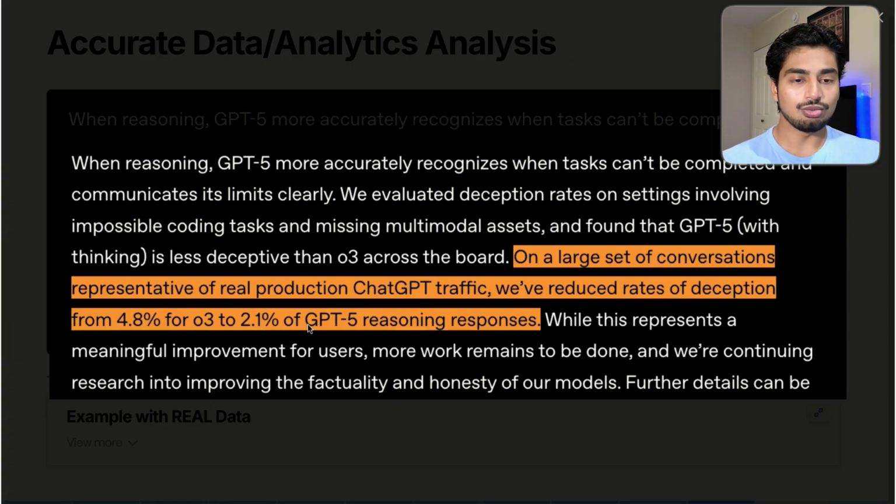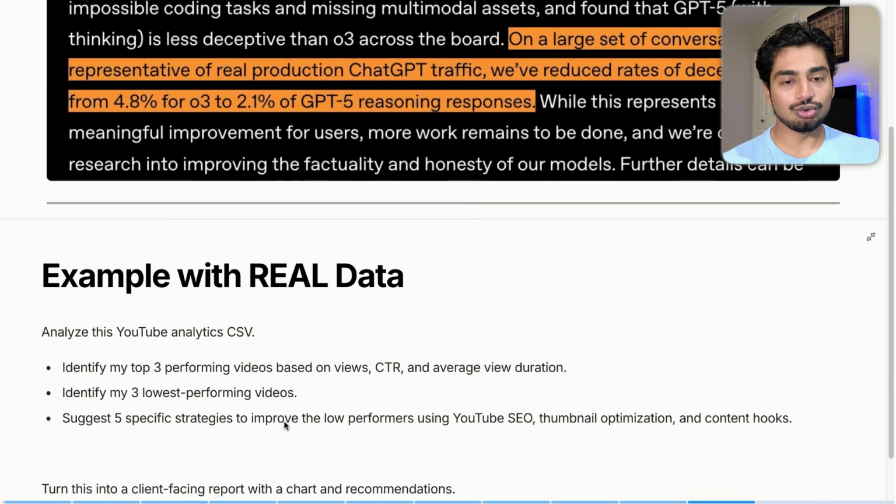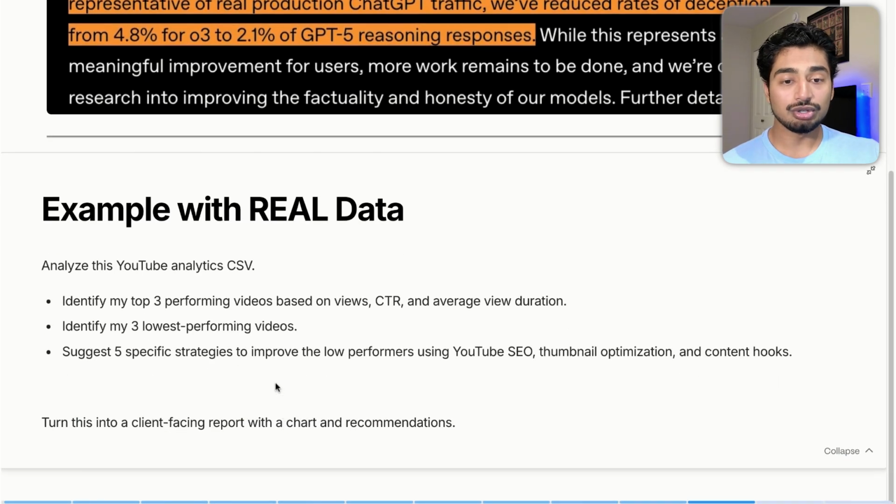So we'll see what it's able to do in terms of deception. I'm going to give it actual real data. I'm going to give it my YouTube analytics. I'm going to tell it to identify top 3 performing videos, 3 lowest performing videos, and then 5 specific strategies I could use to get better videos.